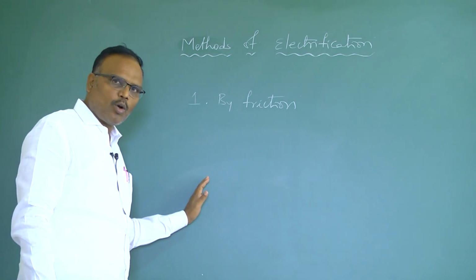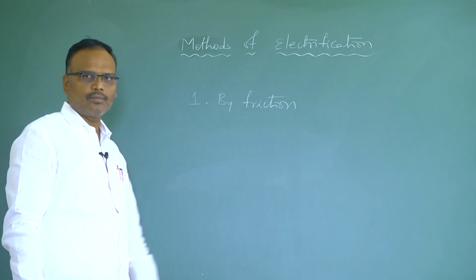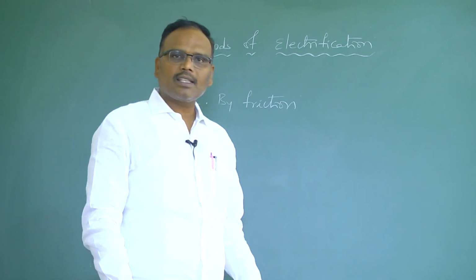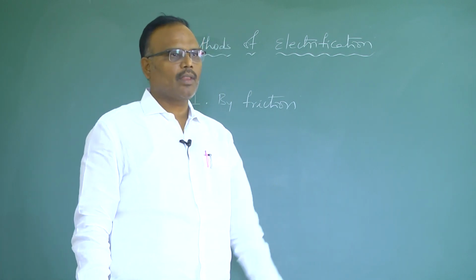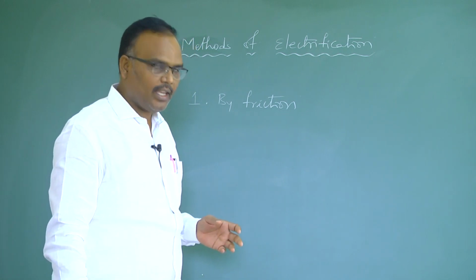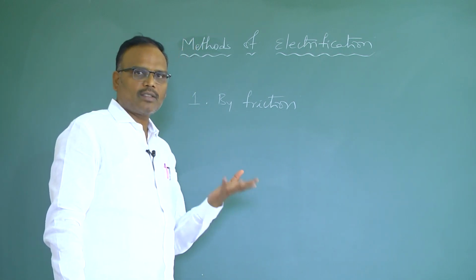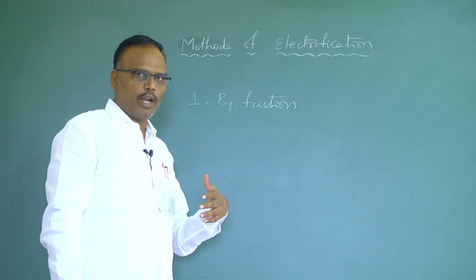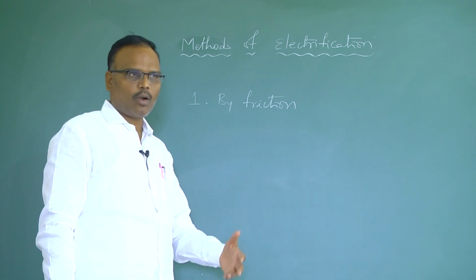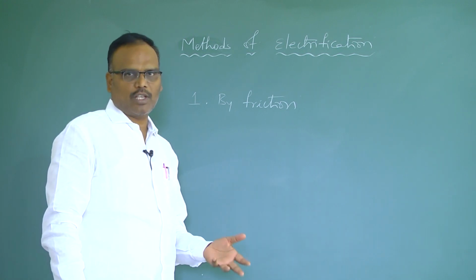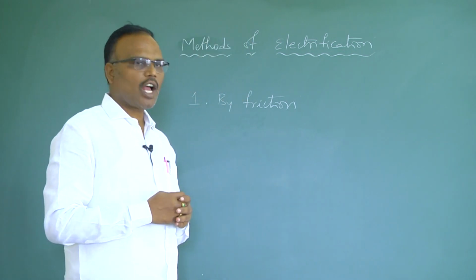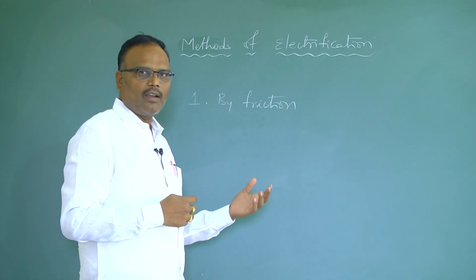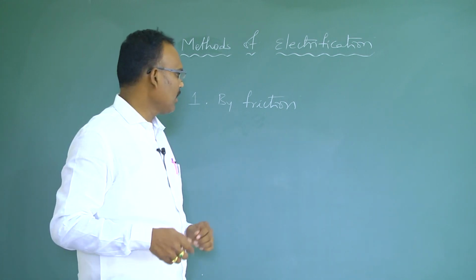When two different bodies are rubbed together, due to friction, heat will be generated. That heat will be absorbed by one body. By absorbing that heat energy, the body loses electrons, so it acquires positive charge. The other body gains those electrons and acquires negative charge. This is how we can charge the bodies. This method of charging bodies is called frictional electrification.